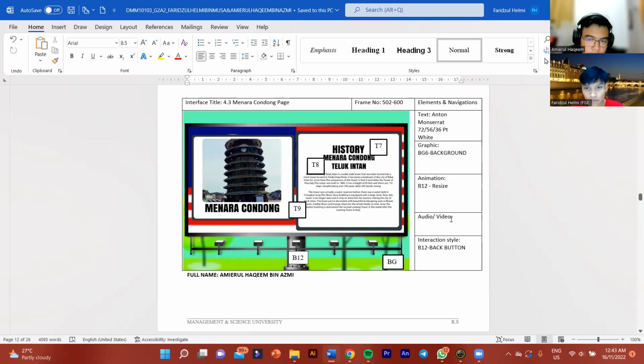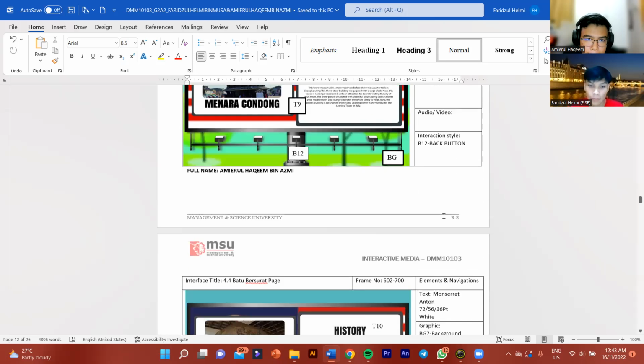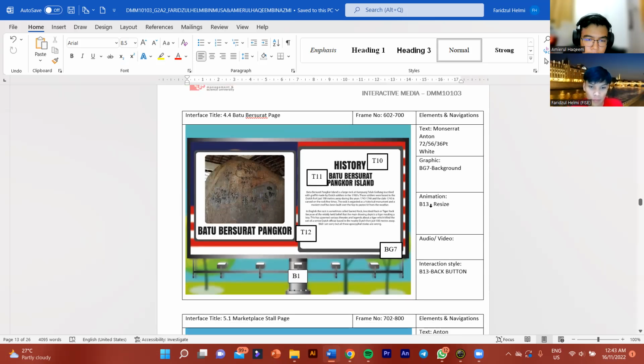Menara Condong page, the same as previous. Montserrat 72, 60, 56, and 36, in black. For the background, same as previous, B12 will resize, same as the back button. This is the Batu Bersurat page, same as before, 72, 56, 36 pt, with a black background, the same as before. B13 resizes, and B13 is also the back button.